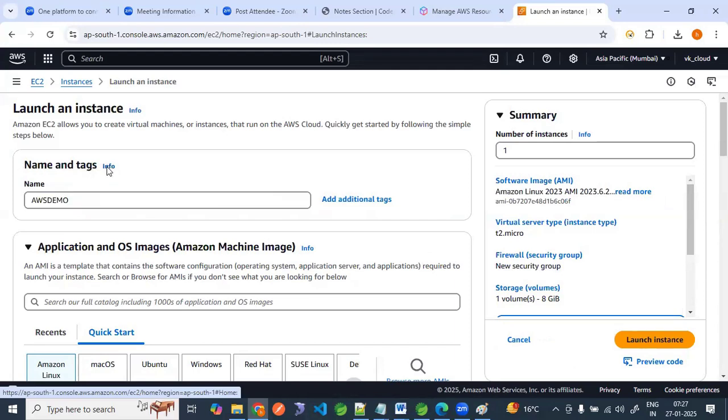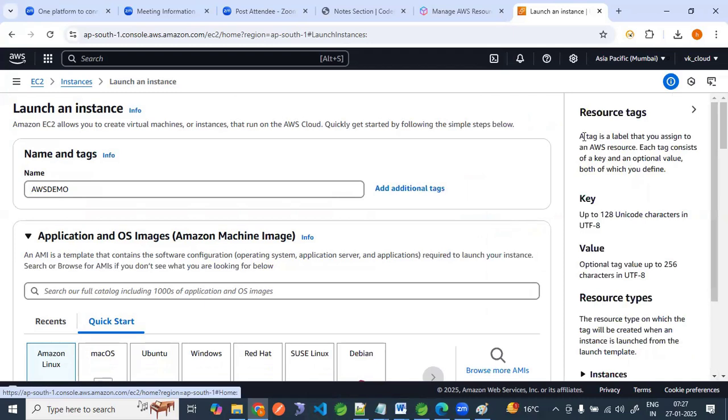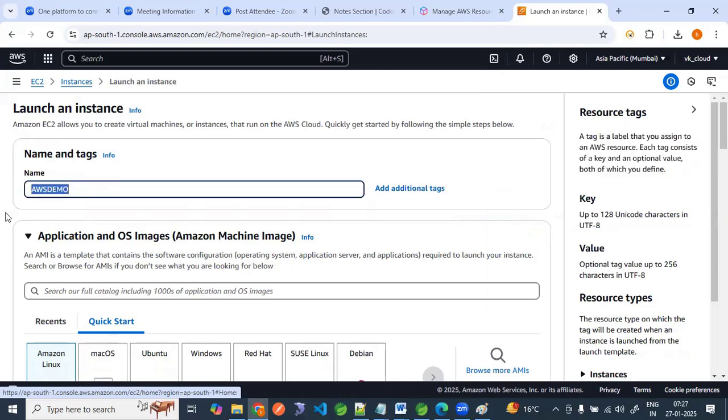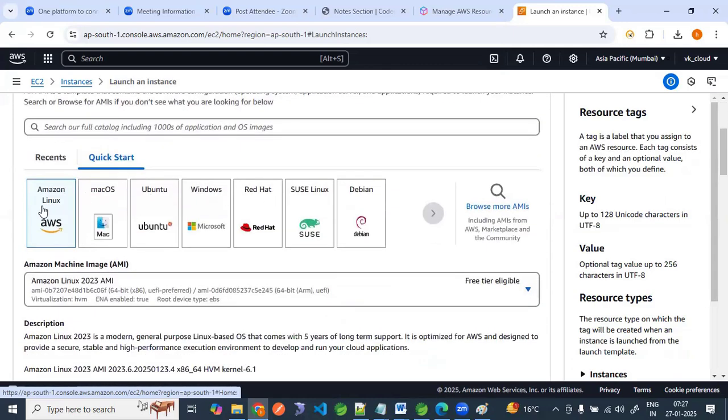If you want more information, you can click here. What is a tag? It is a label that you assign to your AWS resource. Each tag consists of a key and a value, both of which you define. So we are giving one tag name here. Then next, whatever we want, we can select, right?